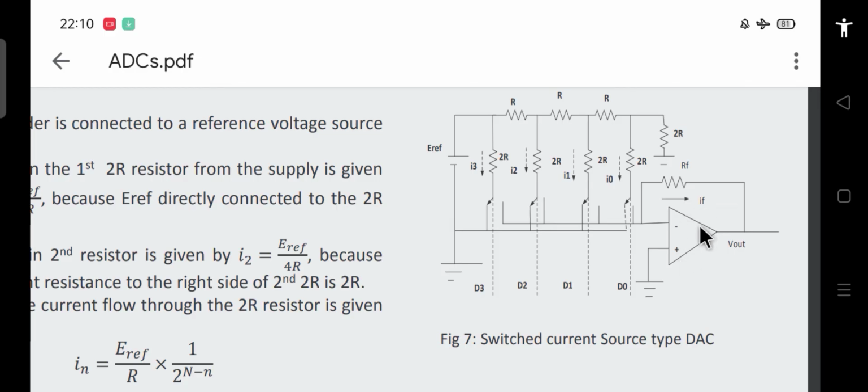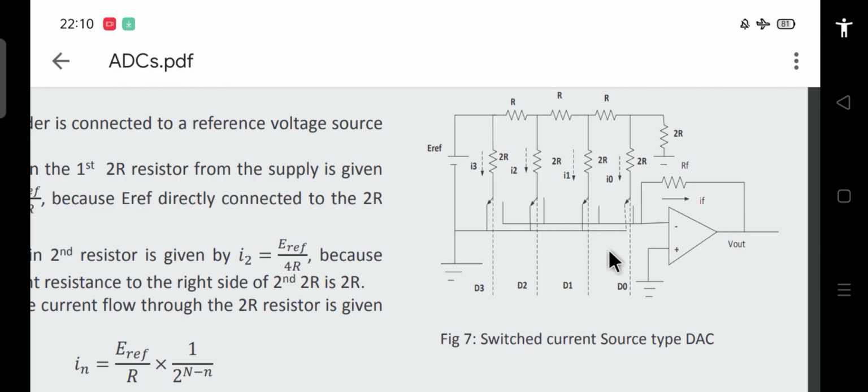This is again an op amp we are using, and the inverting terminal is connected like this. If these inputs are 1, it will sum up all those inputs, because it is working as a summer or integrator. So this is basically your integrator, which integrates or sums up all these values.